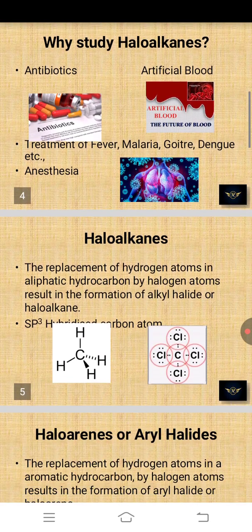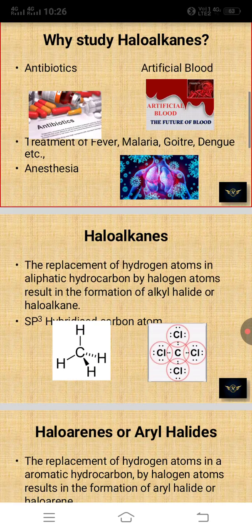And why study haloalkanes? First point, antibiotics: most medicines are prepared using haloalkanes. Second point, artificial blood. They started in the 21st century preparing artificial blood, and research is still going on about artificial blood.